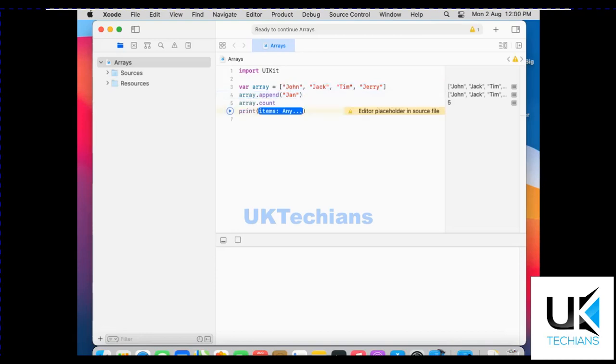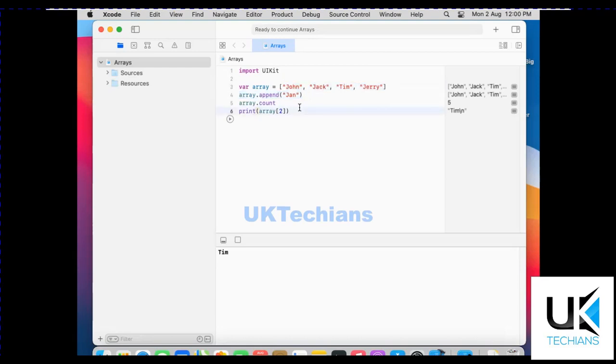How to print an item of an array? So what we have to do, we just write the array name, then define the array brackets, and then whatever index we have to insert, from 0 to 4, we just add here. Like I want to get the result of index 2, so it will print the index 2, which is Tim, right? So it prints Tim. 0, 1, 2, 3 and 4, but the values are 5.